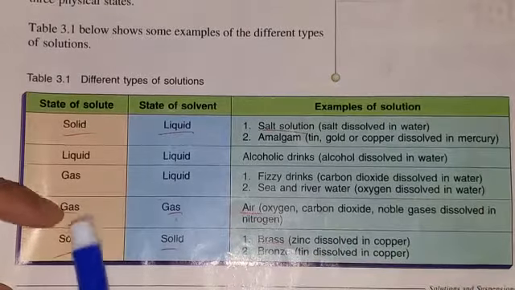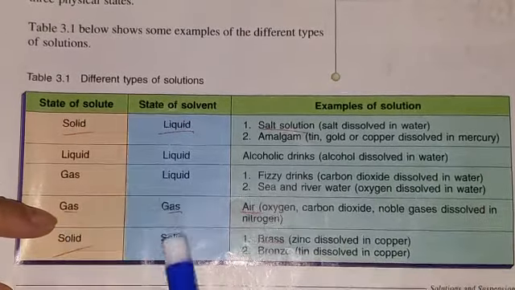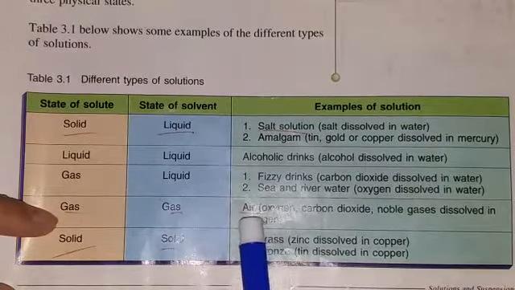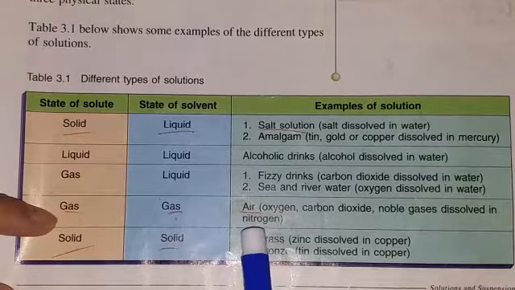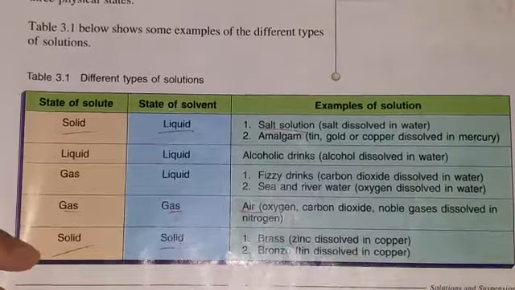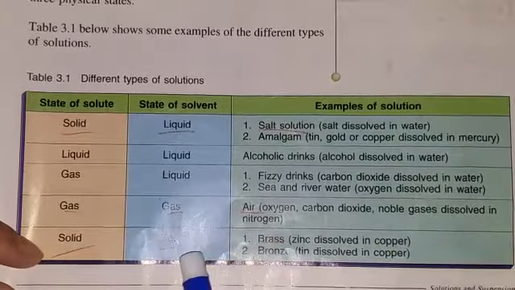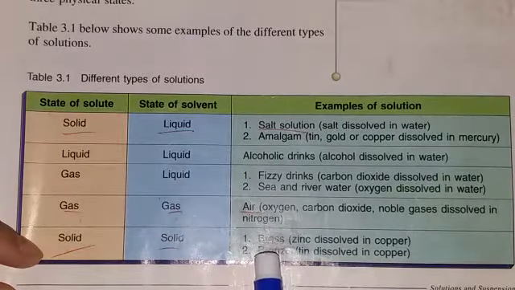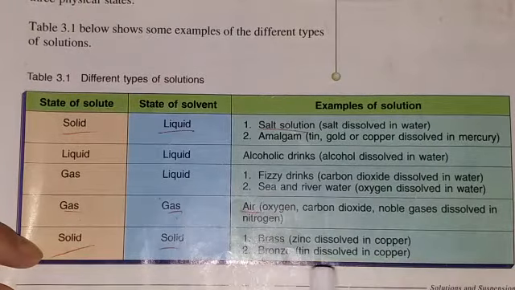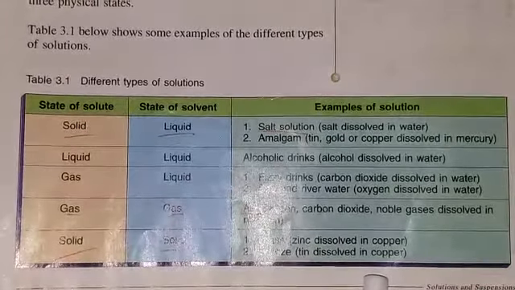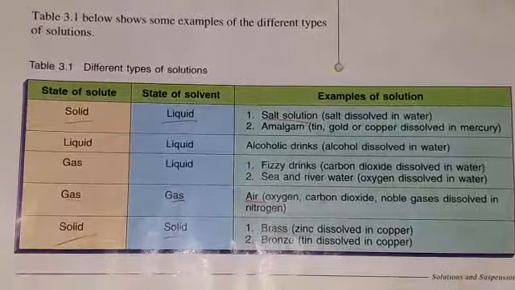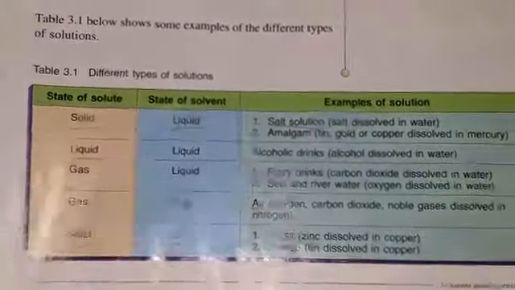Next example is, if the solute is a gas and the solvent is also a gas, then the example is air, as air is a mixture of gases. For example, oxygen, carbon dioxide and noble gases dissolve in nitrogen. If solid is a solute and solid is a solvent, then the example is brass, zinc dissolved in copper, as zinc and copper both are solid. Next, bronze, tin dissolved in copper, as both are solid. So these are some types of solution in which the solute and solvent differ.